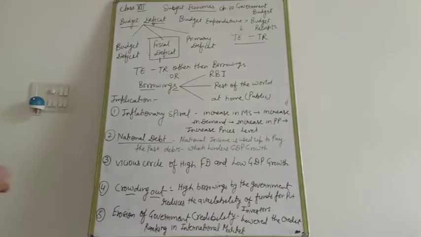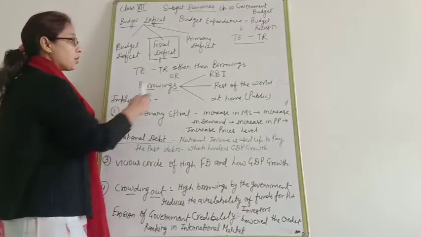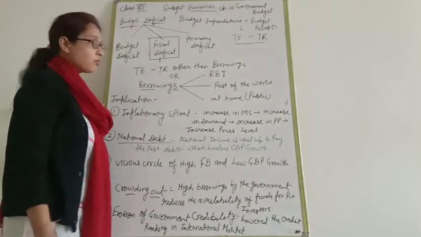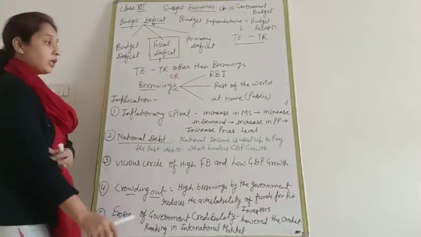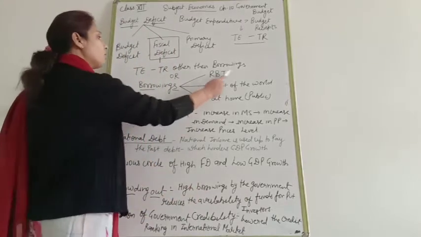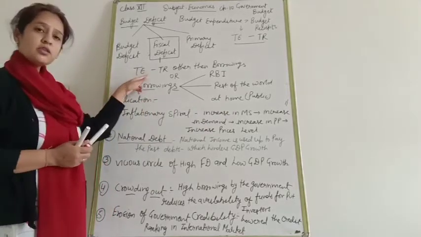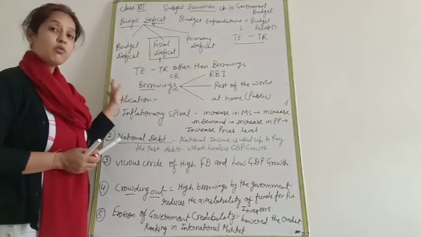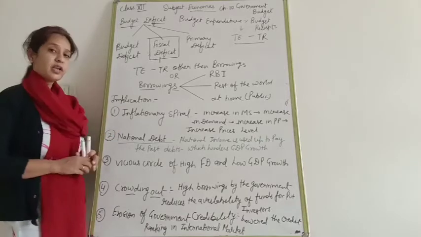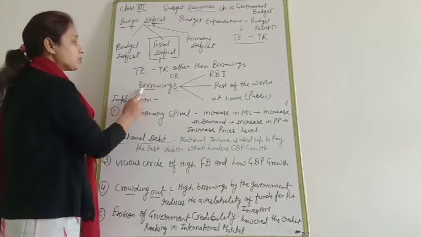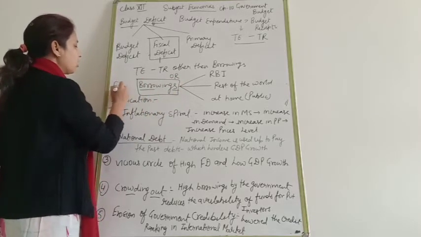Now, fiscal deficit. As I told you, fiscal deficit is also known as borrowings. When government takes borrowings from RBI, the rest of the world or at home, or from the public also, all the borrowings are included in the fiscal deficit. Clear? Total expenditure minus total receipts other than borrowings, or only borrowings, will be known as fiscal deficit. Now, what are the implications of that? All of you know fiscal deficit means borrowings. We can say the formula of fiscal deficit is borrowings.